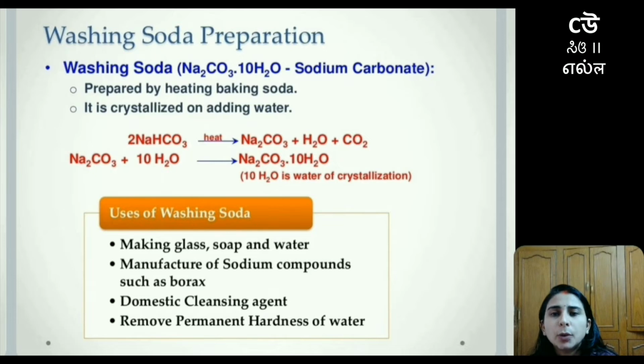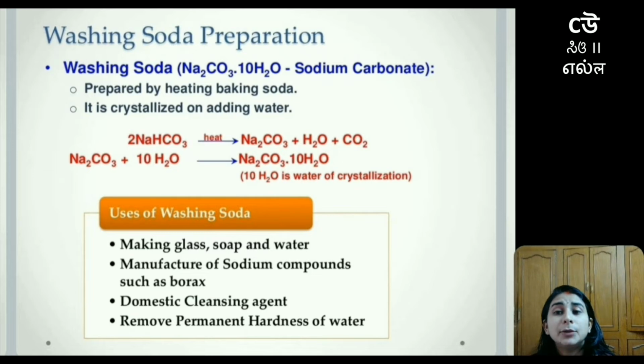Then if sodium carbonate is added with water, it forms water of crystallization, that is, a compound with which some water molecules are also attached. These water molecules which are attached to a specific compound, here attached to sodium carbonate, are called water of crystallization. Again, if we heat the same compound, all the water of crystallization will evaporate or be lost in the environment. Moving on to the next section, which is about uses of washing soda.